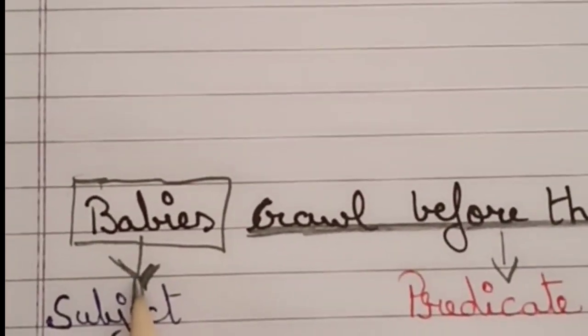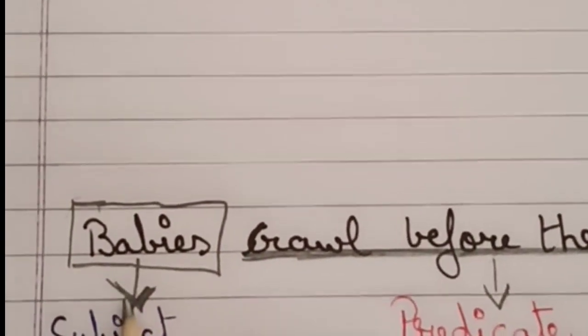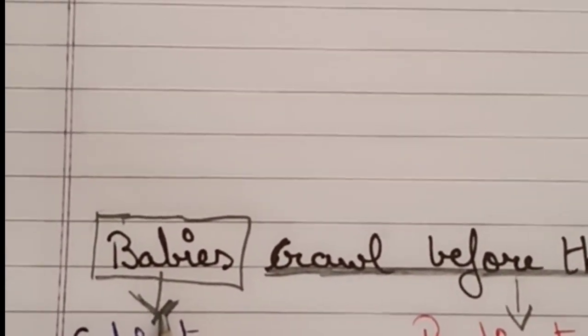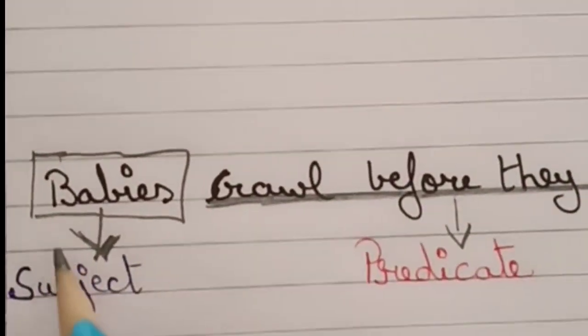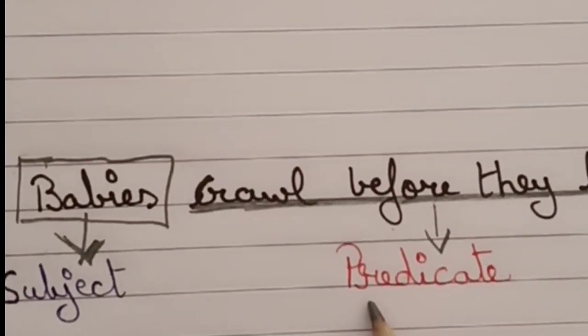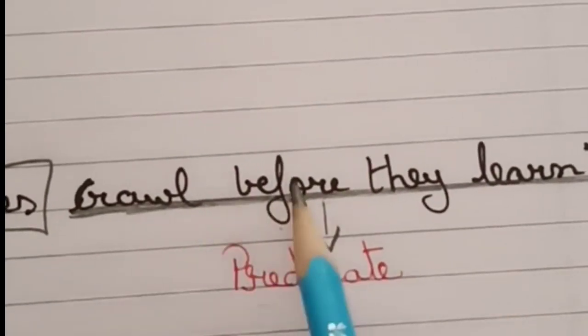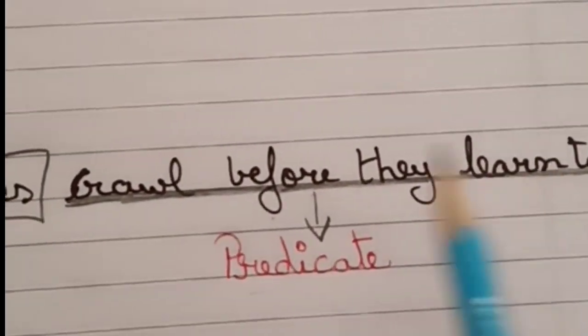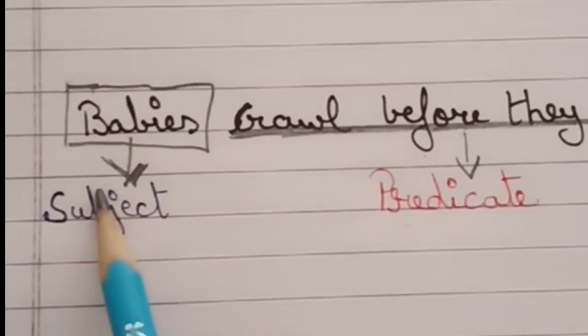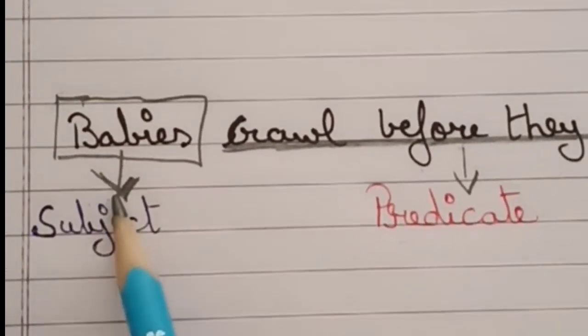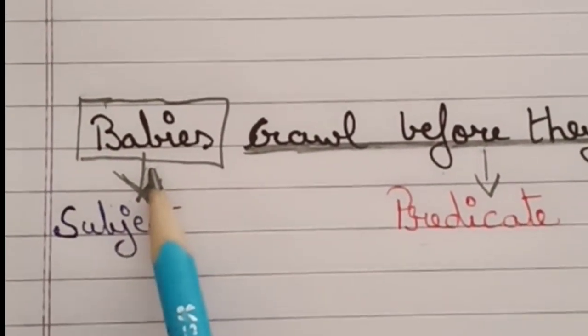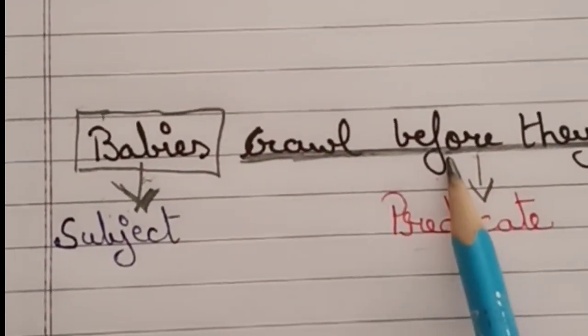So what is subject? Subject is the one we are speaking about, and it may be a noun or a pronoun. What is a predicate? Predicate says crawl before they learn to walk. Who crawls? The babies. So we are speaking about the babies. What is the action performed?